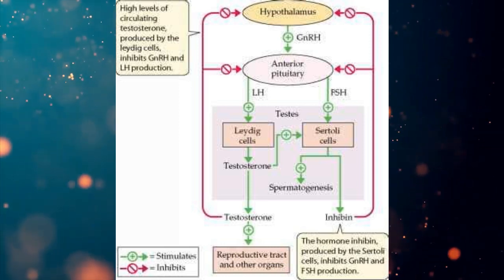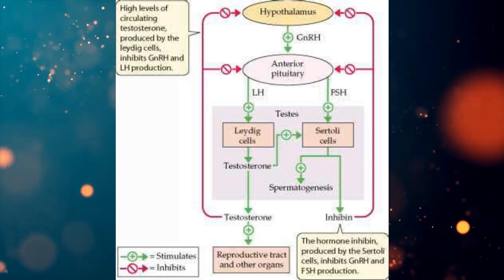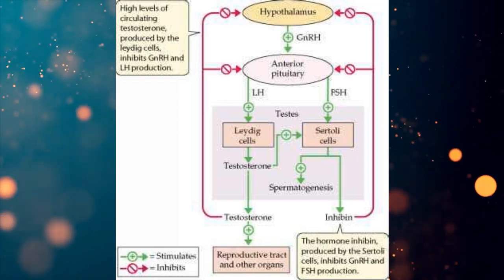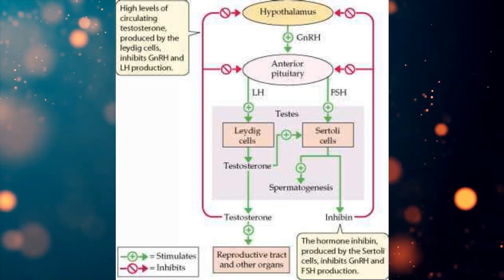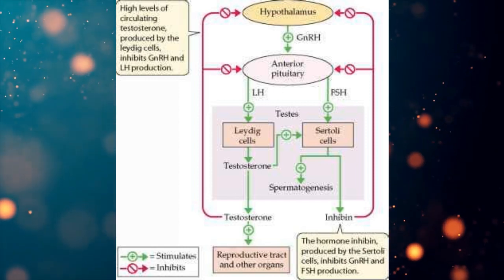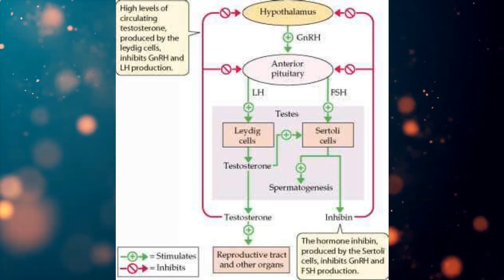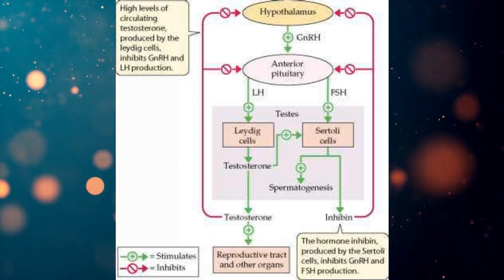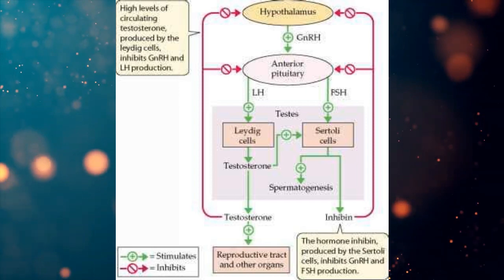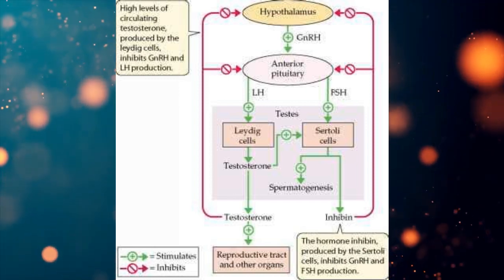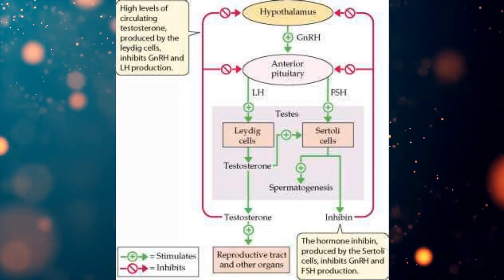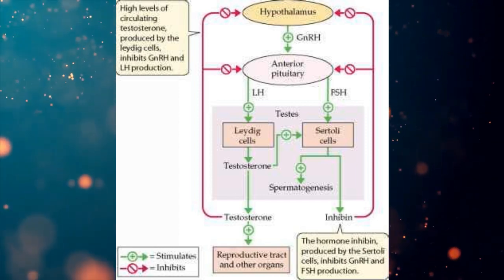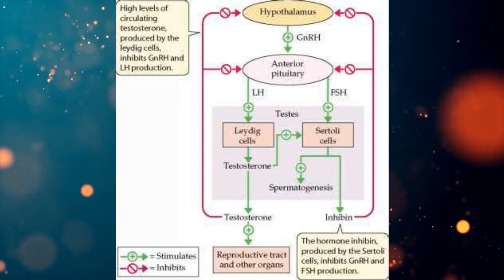And not only this, the Sertoli cell is also secreting one protein hormone, called inhibin, which suppresses FSH synthesis, means it is helpful in the feedback mechanism. Got it? So like this, the hormonal control of the male reproductive system influences the appearance of the secondary sexual characters as well as the formation and nourishment of the sperm.